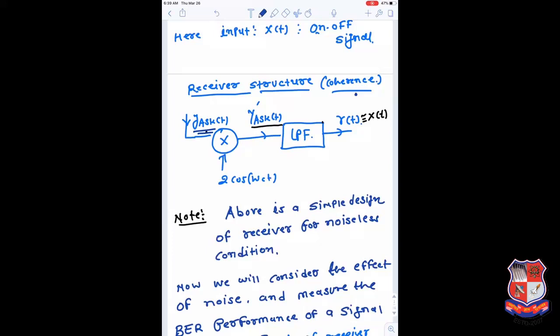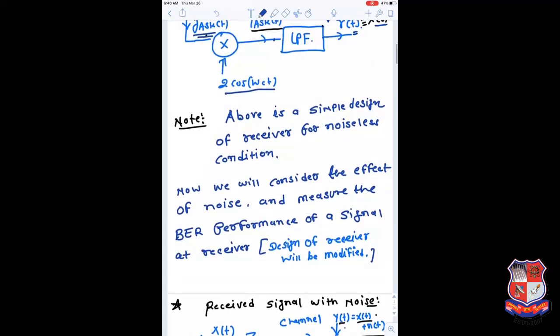In a coherent receiver, we use the same carrier signal which was used at the transmitter side for modulation. After multiplying, whatever signals are available have a desired component and an undesired component. We pass them through the low pass filter to filter out the undesired component, and in the final output only the desired components are present. That is the R of t signal. If everything goes fine, your received signal may be exactly similar to your input signal x of t. I'm not spending too much time here because we have already covered this in the last lecture.